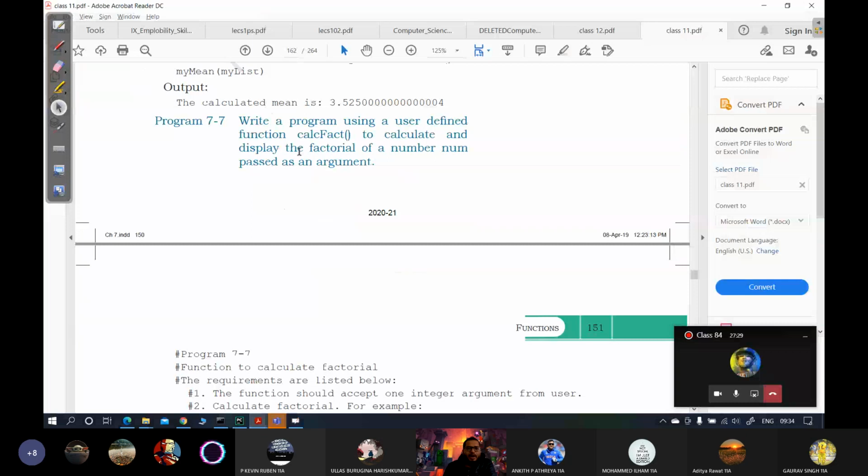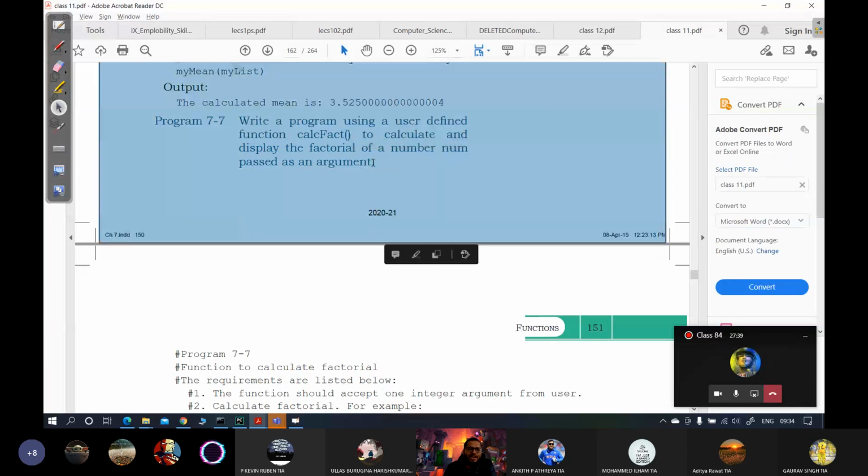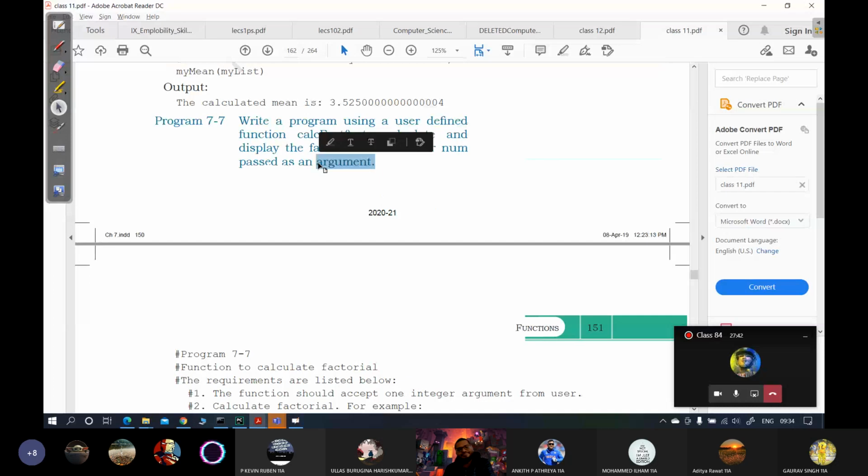अच्छा, write a program using a user defined function calc_fact to calculate and display the factorial of a number passed as an argument। ठीक है, number passed as an argument and caught as a parameter, ऐसे भी बोल सकते हो।